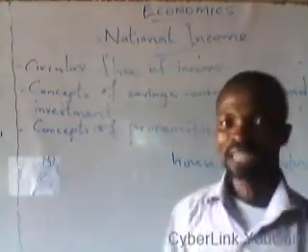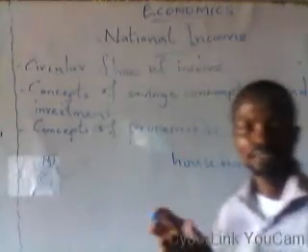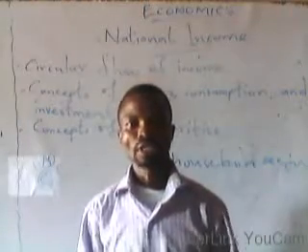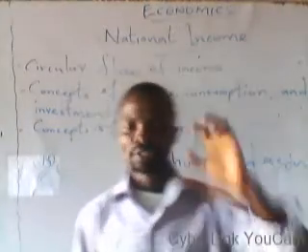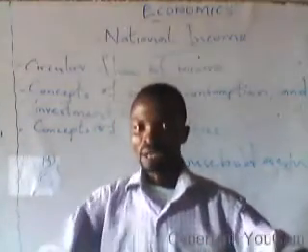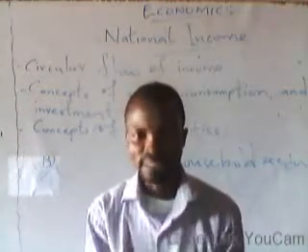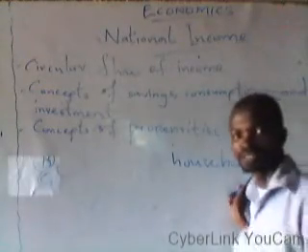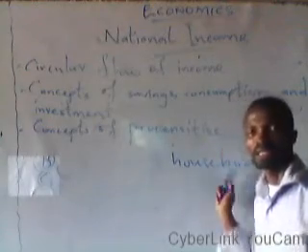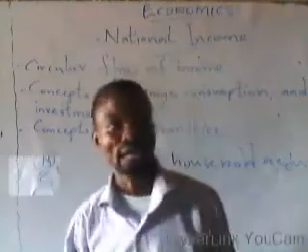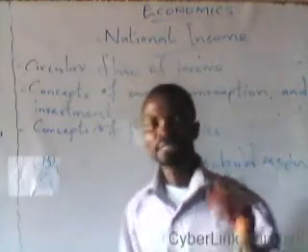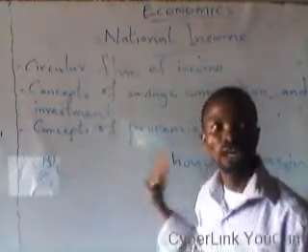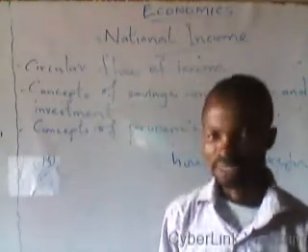While the second sector, known as the business sector or firm, is that sector of the economy that engages in productive activities. So in national income, the productive resources that are required in carrying out productive activities are possessed by this household sector. And when we talk about the productive resources, we are talking about the factors of production: land, labor, capital, as well as entrepreneur.